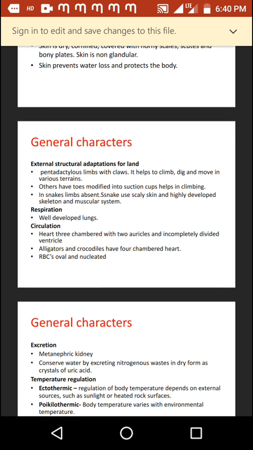Next important character is about circulation. In these animals, the heart is three-chambered with two auricles and an incompletely divided ventricle. It shows incomplete double circulation, that is, an incomplete separation of oxygenated blood from the deoxygenated blood.